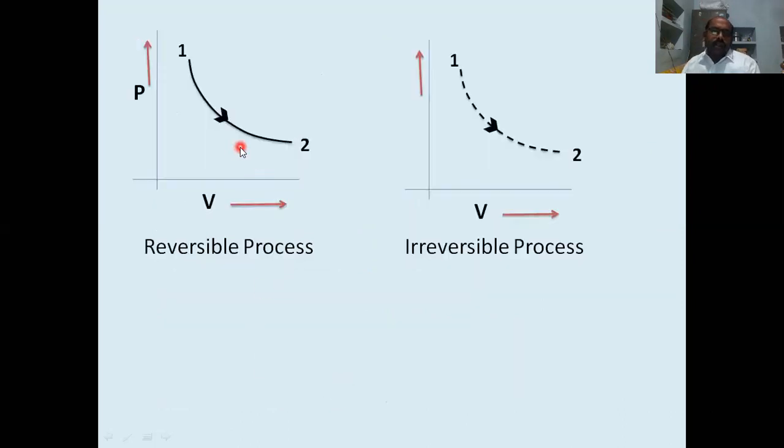So here it is shown in the diagram. We show the reversible process, that means there is a state change. Initially it was in the first state. After the process, it attained another state. So we represent it with a solid line. So an irreversible process is represented with a dashed curve or line.